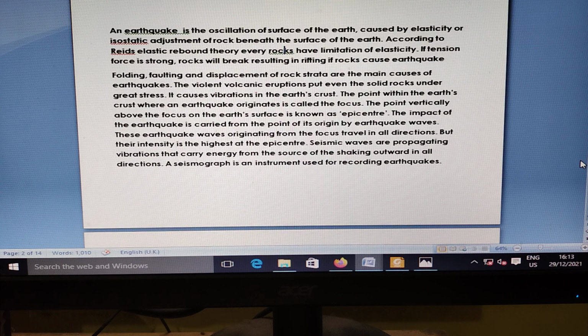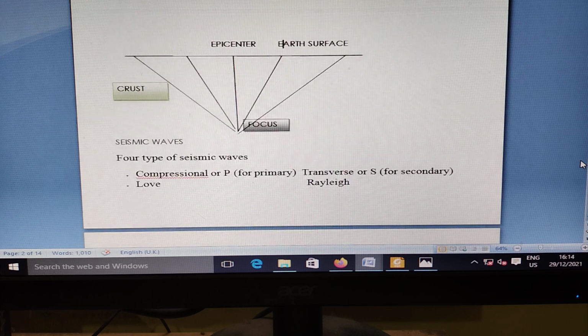Earthquake: the oscillation of the surface of the Earth caused by elasticity or isostatic adjustment of rock beneath the surface of the Earth. According to Reid's elastic rebound theory, every rock has a limit of elasticity. If the tension force is strong, the rock will break, resulting in rifting of the rock, and this is responsible for the earthquake. Folding, faulting, and displaced rocks are the main causes of earthquakes.